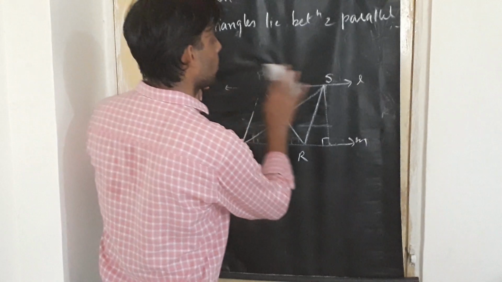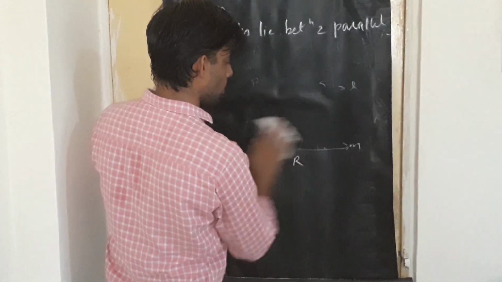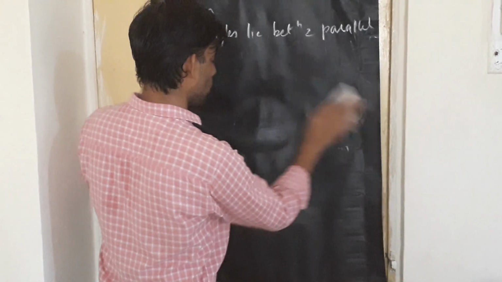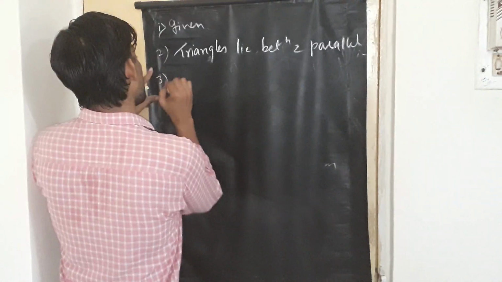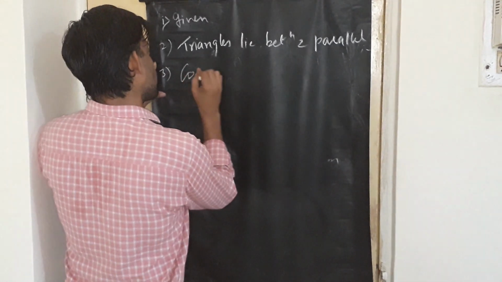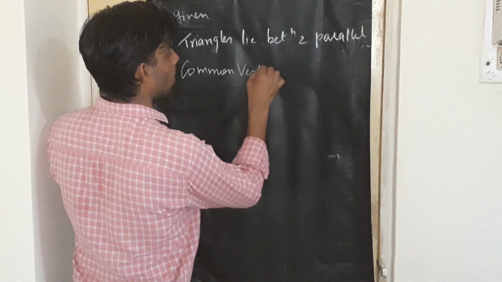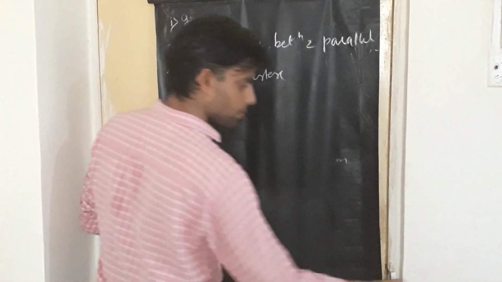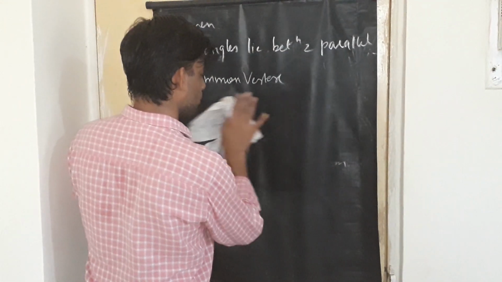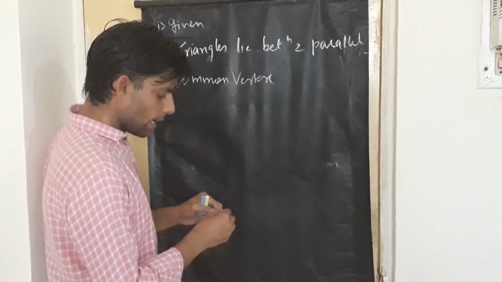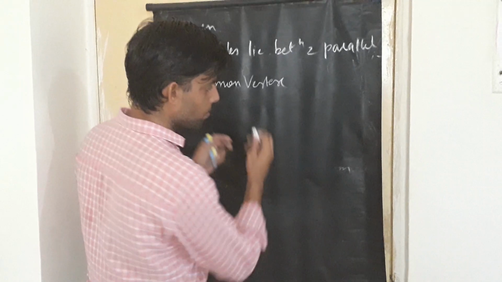Now we'll talk about case 3. We call case 3 the common vertex. Now, I want you to look at this figure carefully.